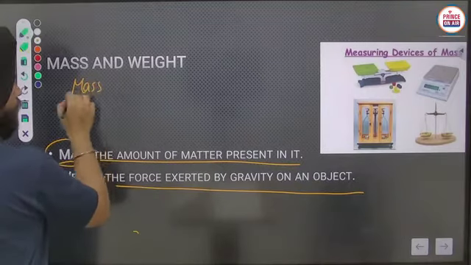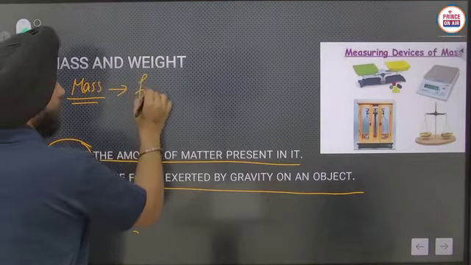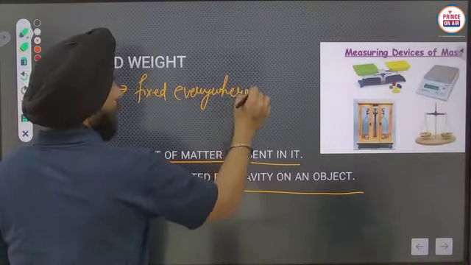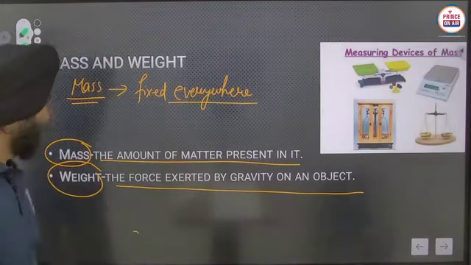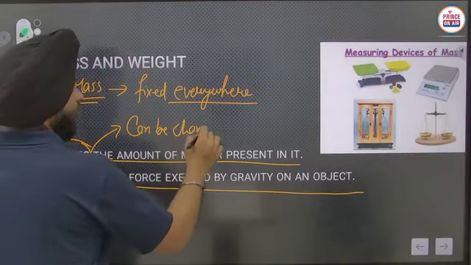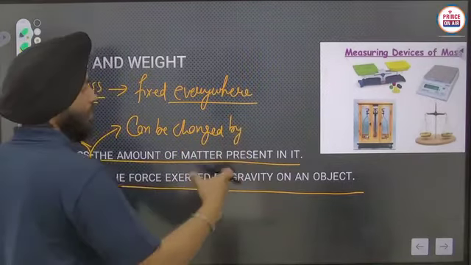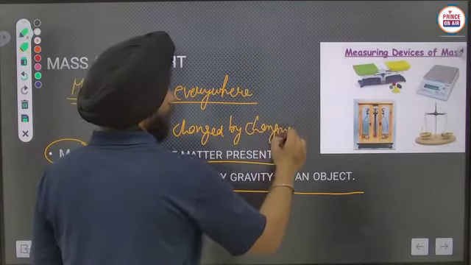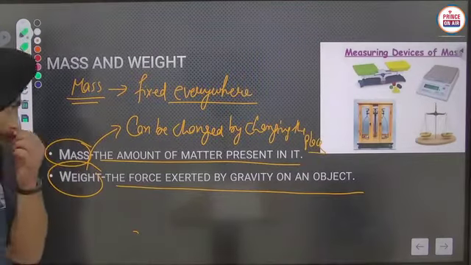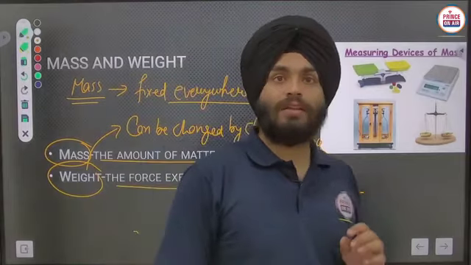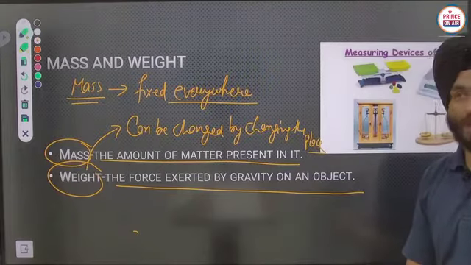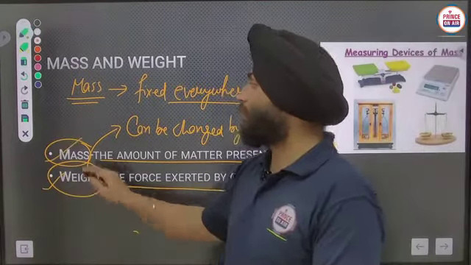Mass is fixed everywhere, okay, but weight can be changed by changing the place, because if we are changing the place, then there will be a change in the gravity, and due to gravity the weight will be changed, okay. So it is a changeable quantity.